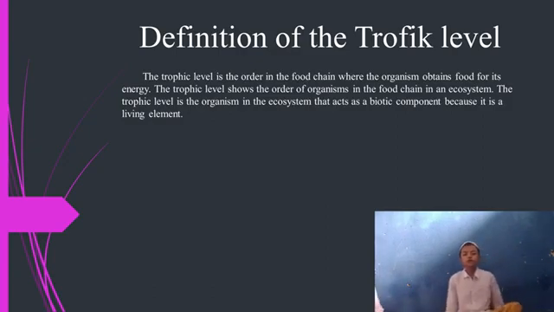Okay, the definition of trophic level. The trophic level is the order in the food scale where the organism obtains food for its energy. The trophic level shows the order of organisms in the food chain in an ecosystem. The trophic level is the organism in the ecosystem that acts as a biotic component because it is a living element.